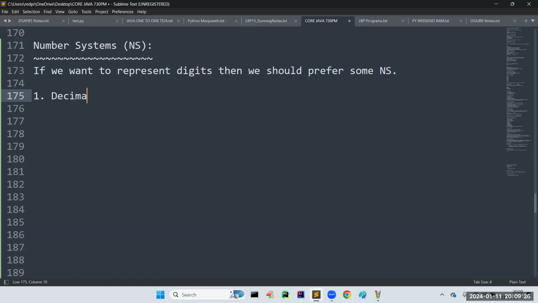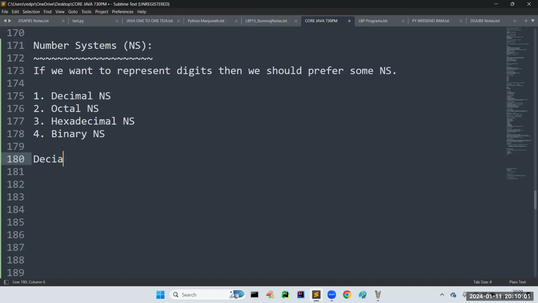The first one is the decimal number system, the second is octal, the third is hexadecimal, and the fourth is the binary number system. We are going to address these in Java. There will be at least three to four topics internally: in wrapper classes, in the string class, and in our data types concept. That's why please focus well, so that you don't get any confusion there. Let me talk about them one by one.